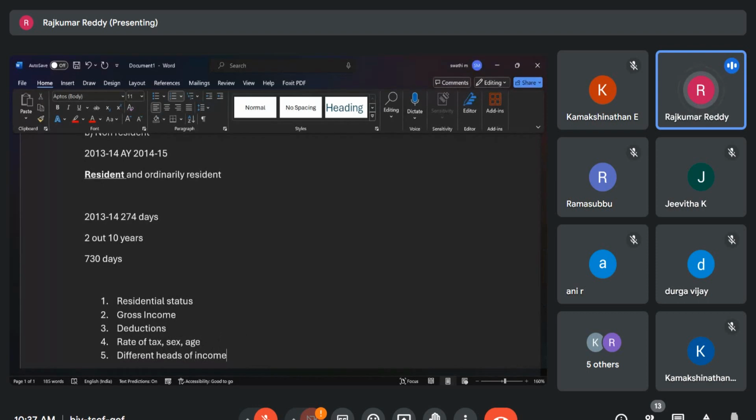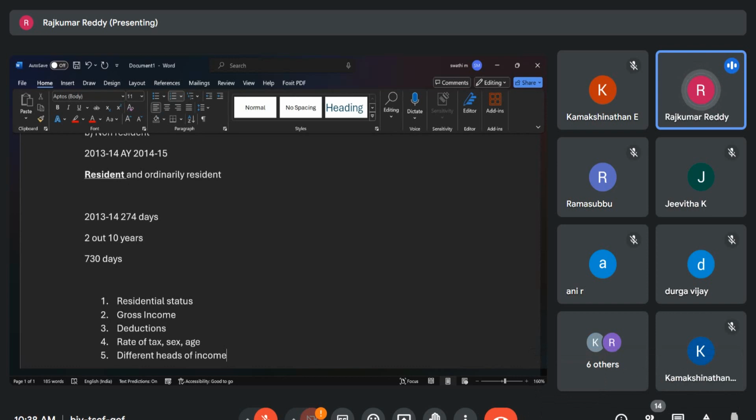One, they have to pass the residential status test. Then their gross income should be liable to tax as per the income tax. After this, certain deductions are allowed and there are certain rates of tax, and depending on their age, their sex, and which source of income they earn, only then is income tax charged.